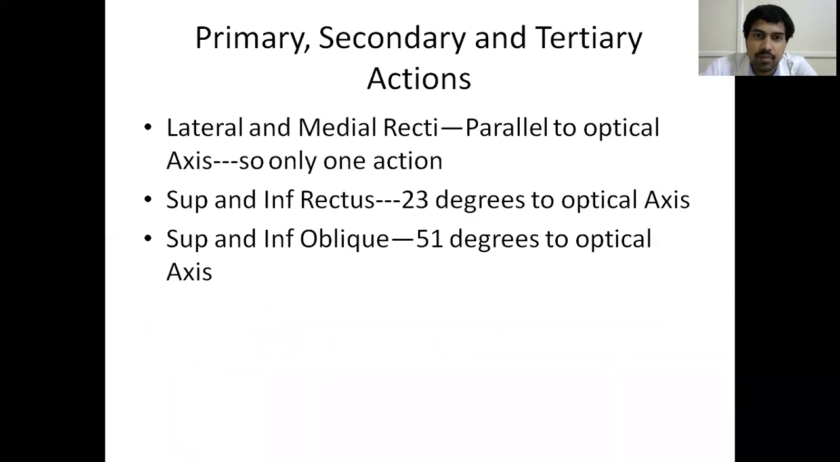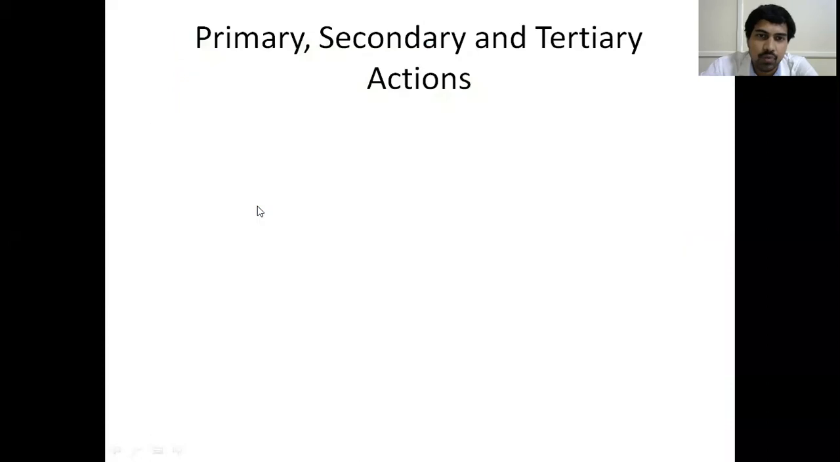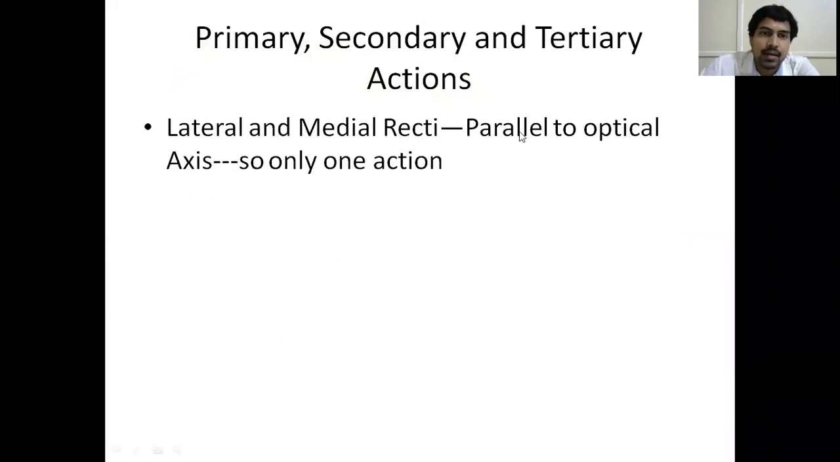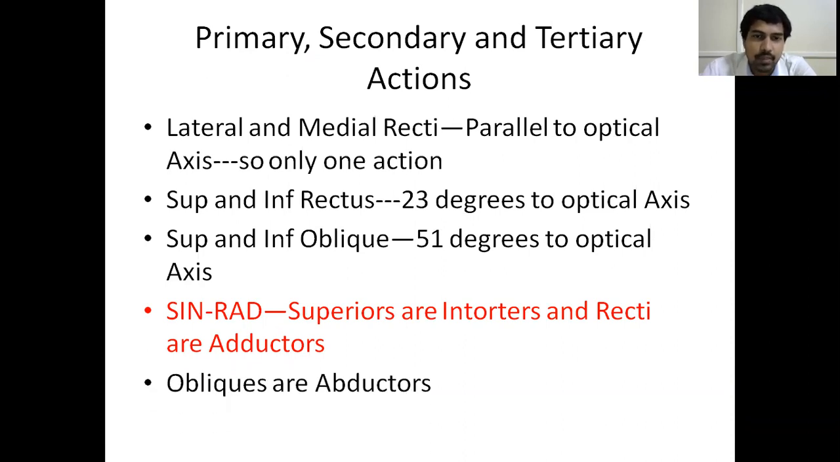So you just remember for the time being, what is the optical axis? The line drawn from the object which strikes the retina slightly nasal to the fovea, that is the optical axis. Remember that one. Remember that the lateral rectus and medial recti are parallel to the optical axis. All the other muscles are not parallel to the optical axis. And remember the SYNRAD mnemonic. Superiors are intorters, recti are adductors. The opposite will apply for the others. So inferiors will become extorters and the obliques will become abductors. Okay.